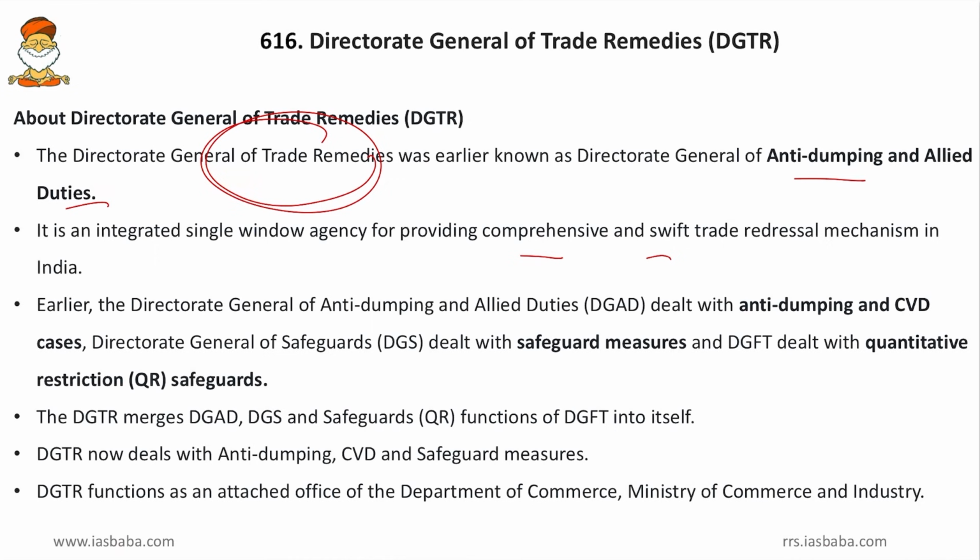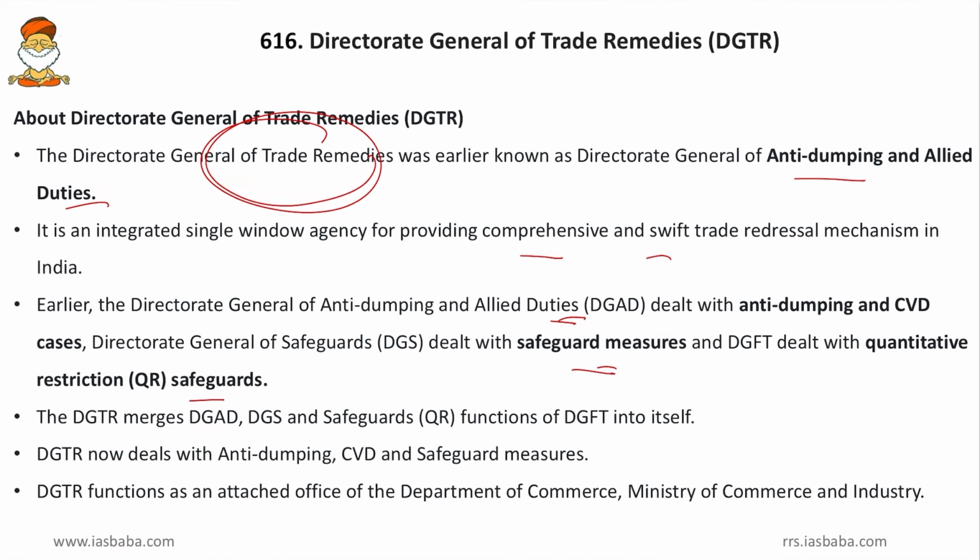Earlier, the Directorate General of Anti-Dumping and Allied Duties dealt with anti-dumping and countervailing duty cases. So this DGAD, the former version of DGTR, looked after only those cases. Then the Directorate General of Safeguards dealt with the safeguard measures, that is the non-quantitative measures. Then the DGFT dealt with the quantitative restrictions or the safeguards.